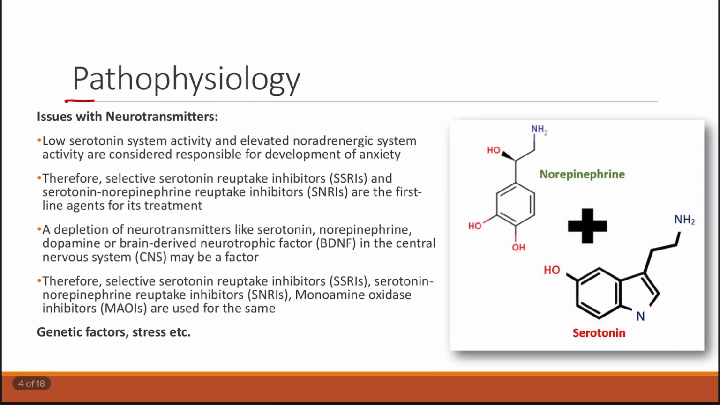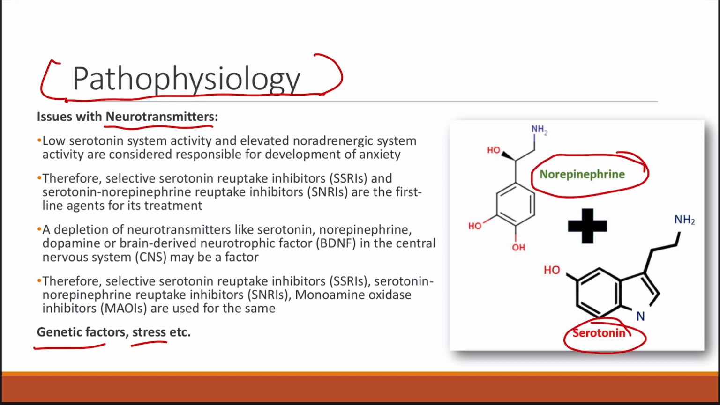Now coming to the pathophysiology of anxiety and depression. In both anxiety and depression there is an important role of neurotransmitters. There are problems in the neurotransmitters which lead to the development of anxiety and depression, and also there are some other factors like genetic factors, stress and several other factors which lead to the causation of anxiety and depression. Under neurotransmitters we have norepinephrine and serotonin. These are the two neurotransmitters which are involved in both anxiety and depression.